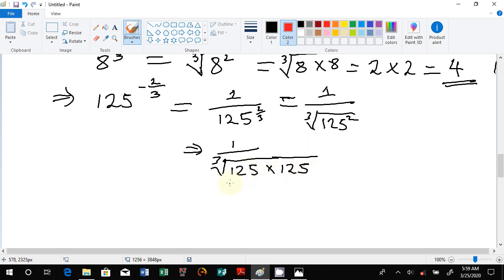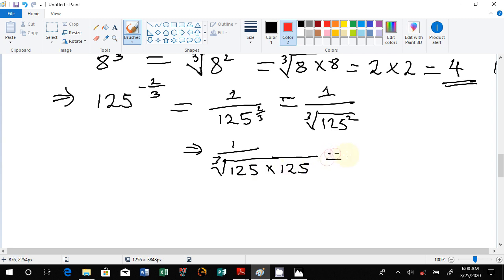For the cube root of 125, we are looking at a number that you can multiply 3 times to have 125, and there is no other number other than 5 itself. So 5 is the cube root of 125. 5 times 5 is 25, 25 times 5 is 125.